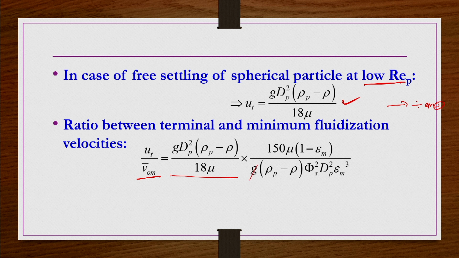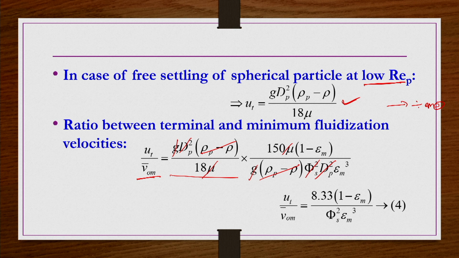Now here g cancels out, d_p square cancels out, and let us say we are taking spherical particles, so let us not worry about the shape factor. Mu cancels out, and delta rho cancels out. So, what we are having is (1 minus epsilon_m) by epsilon_m cubed, multiplied by 150 by 18, that is 8.33. That is what we get here.